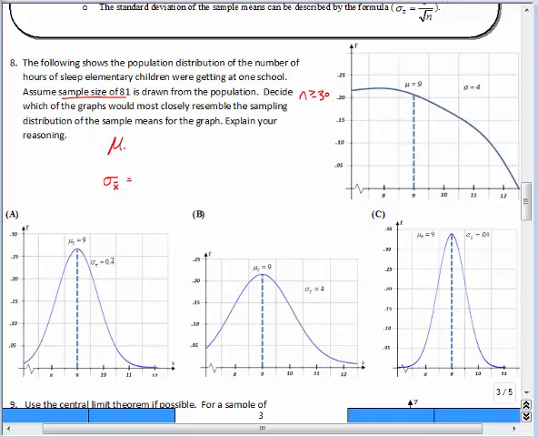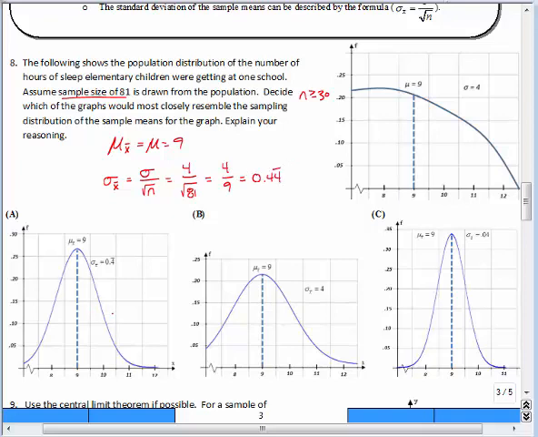We really were trying to find mu sub x bar, which is the mean of the sample means, is equal to mu, which is equal to 9. And now I'm trying to find the standard deviation of the sample means, which would be equal to the standard deviation of the population over the square root of n. So the standard deviation of the population is right here, it's 4, over the square root of n. N is 81, it said right there, the sample size is 81. So that would be 4 over the square root of 81, which is 9, and that is basically 0.4 repeating if you put that in the calculator.